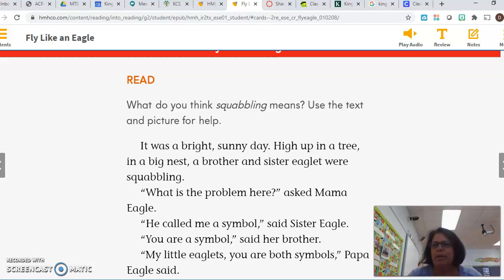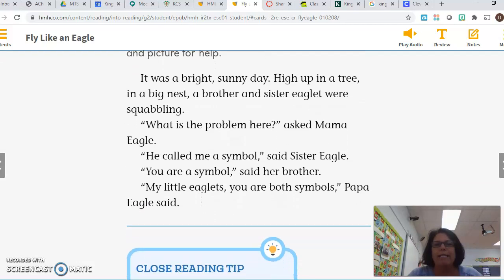Let's read the story. It was a bright, sunny day. High up in a tree, in a big nest, a brother and sister eaglet were squabbling. What is the problem here? Asked Mama Eagle. He called me a symbol, said Sister Eagle. You are a symbol, said her brother. My little eaglets, you are both symbols, Papa Eagle said.